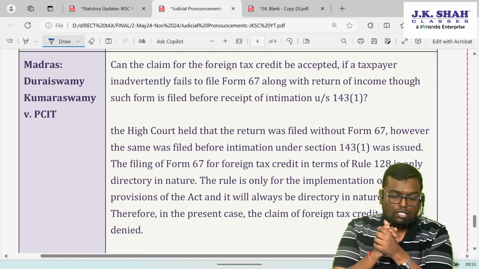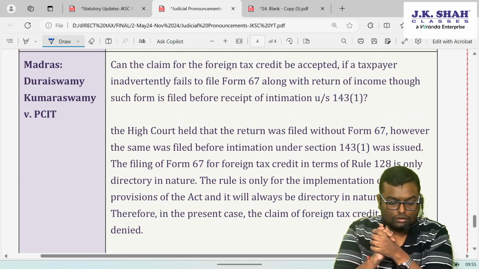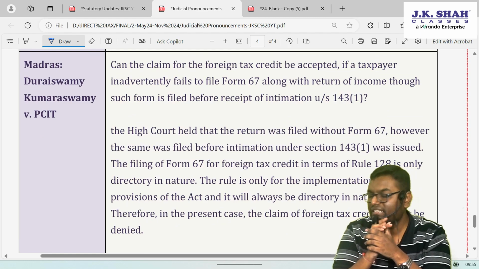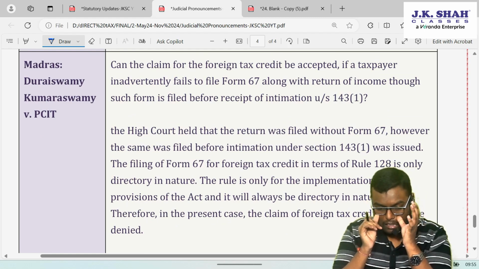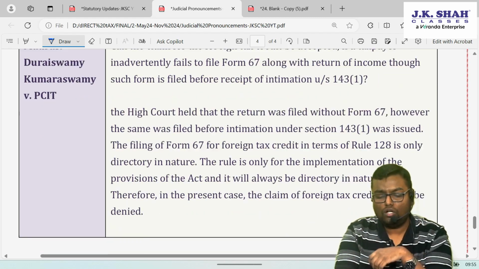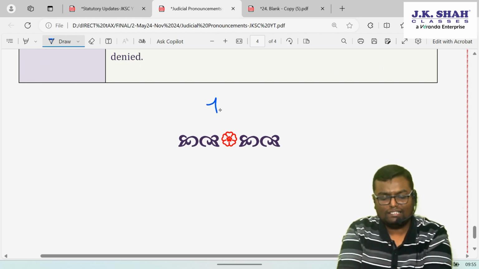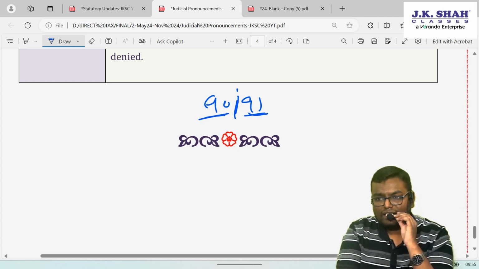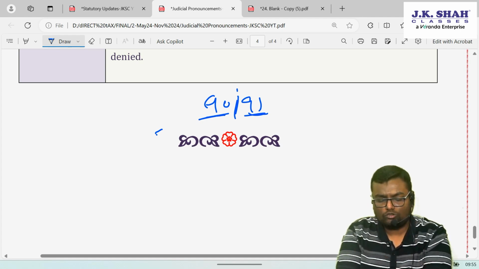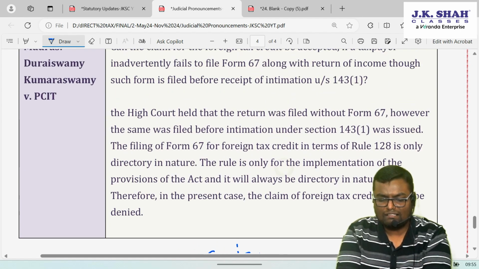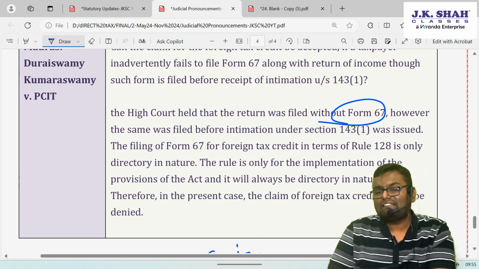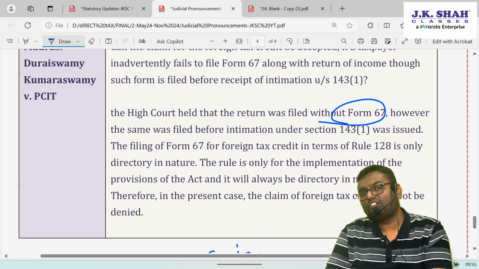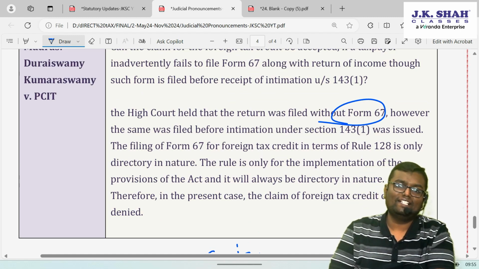Last, Madras High Court, Duraiswamy Kumaraswamy versus PCIT. Now you understand, if you want to claim any kind of credit under section 90 or 91, either having DTAA or not having DTAA, whatever the foreign tax credit or double tax relief is to be claimed, for that you need to file Form number 67. Form number 67 was to be filed up to the due date of 139(1), which is amended.